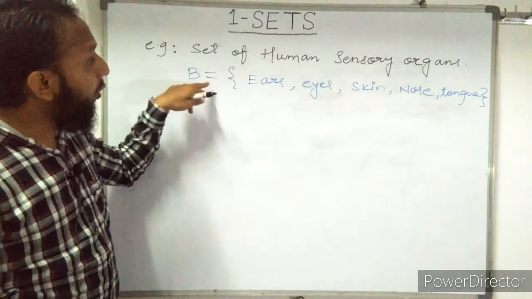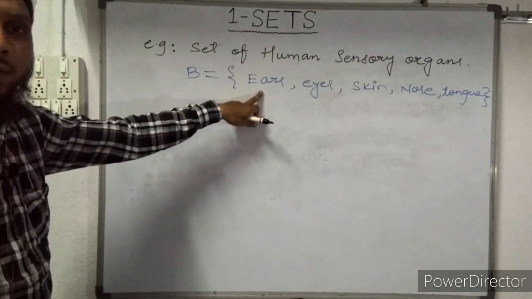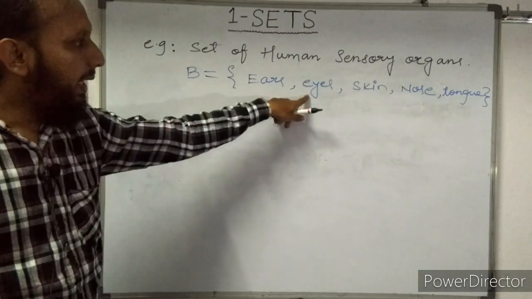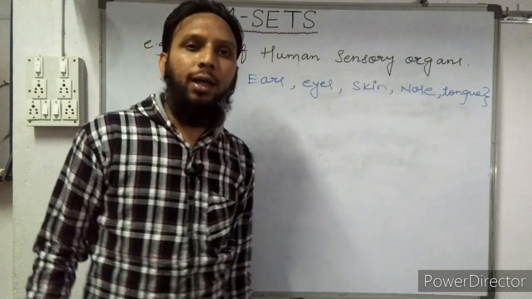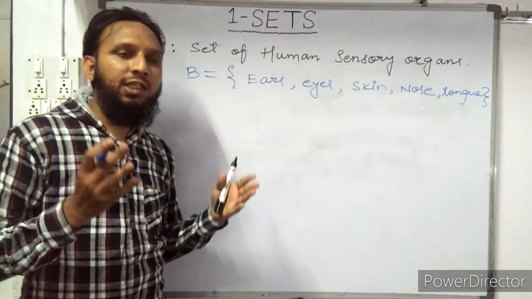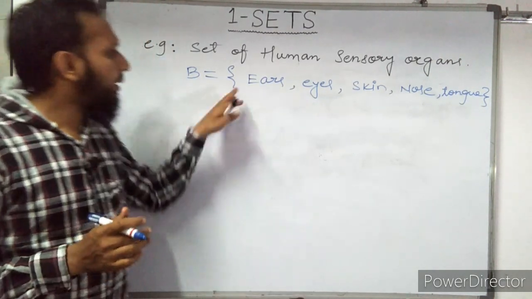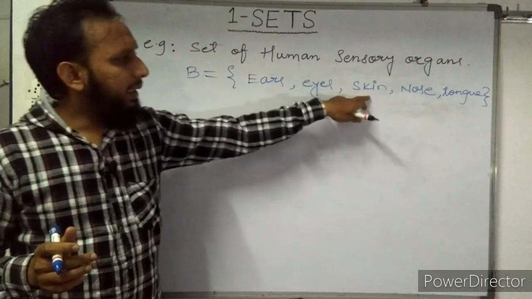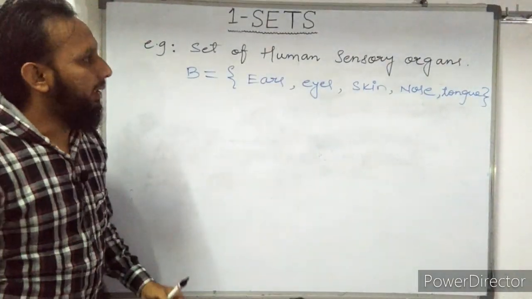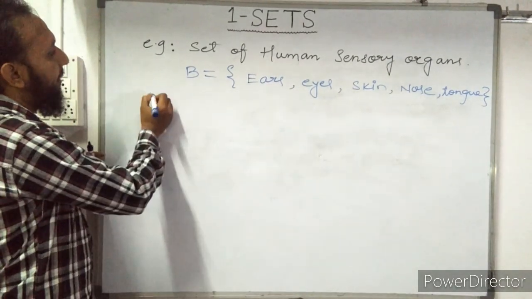Got it? So how to read this set? B is a set of human sensory organs which contains ears, eyes, skin, nose, tongue. Human sensory organs means that we can touch, feel or listen. Got it, students? Ears, eyes, skin, nose, tongue, all these are human sensory organs. Now again, we will take an example.